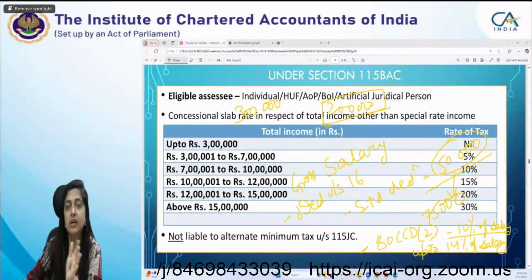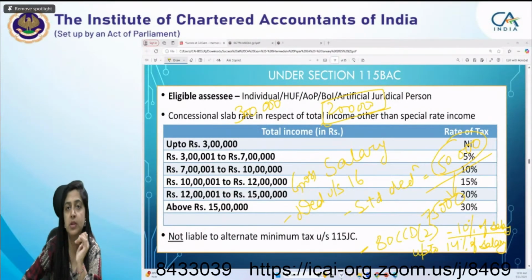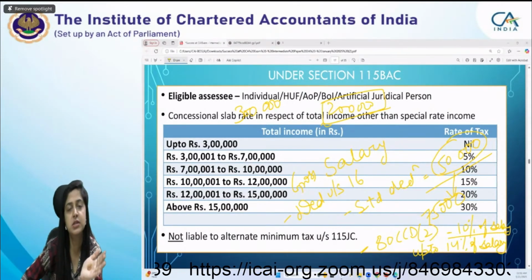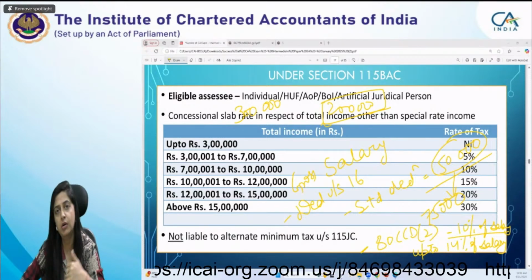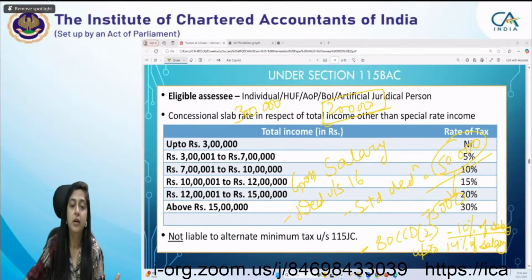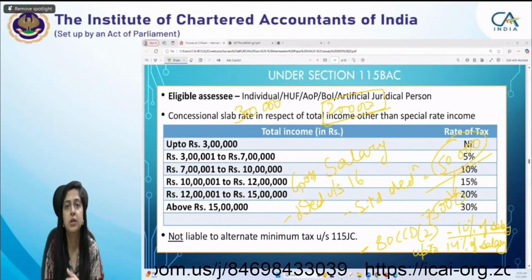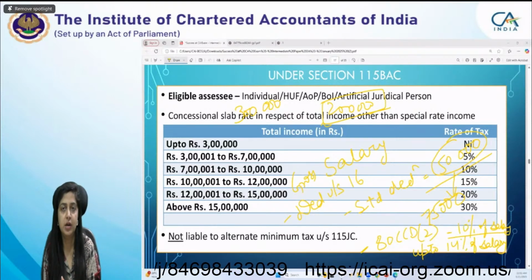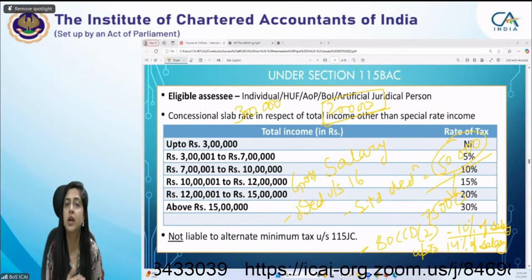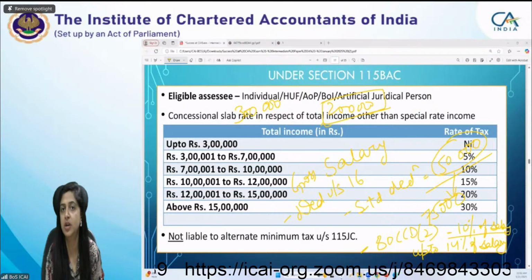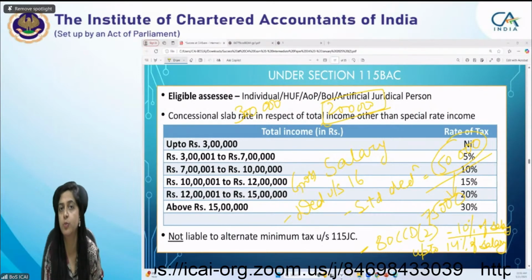So that is also something which is different between normal provisions and the default tax regime. First of all, you have to know what the question requires, whether the assessee is paying under default or normal provisions, and which exemption or deduction benefits you don't need to provide according to the regime.